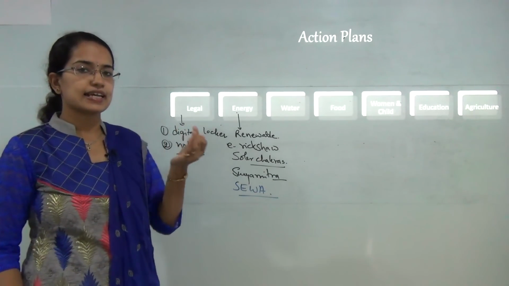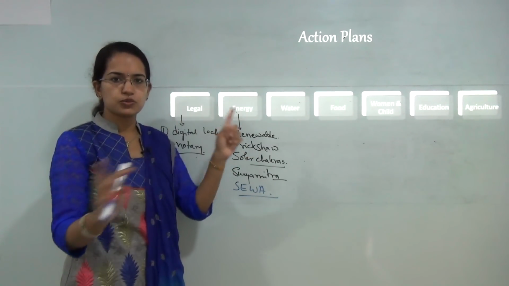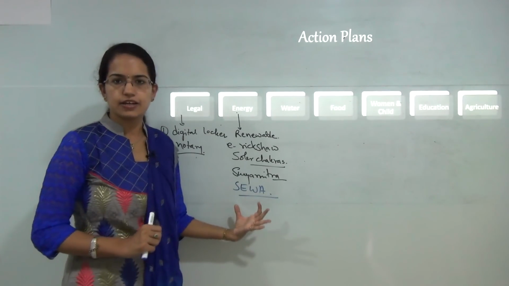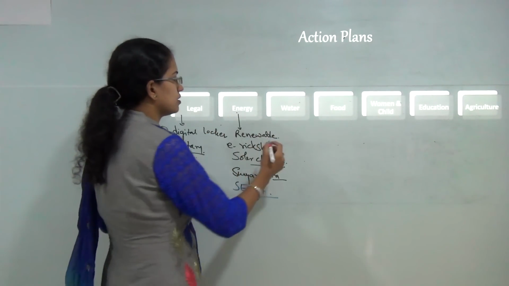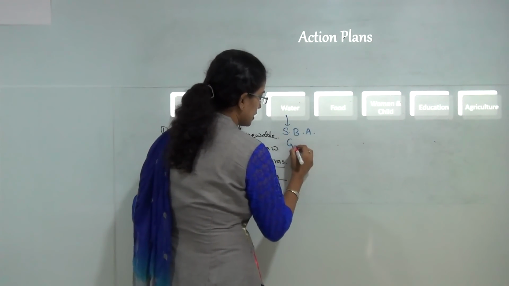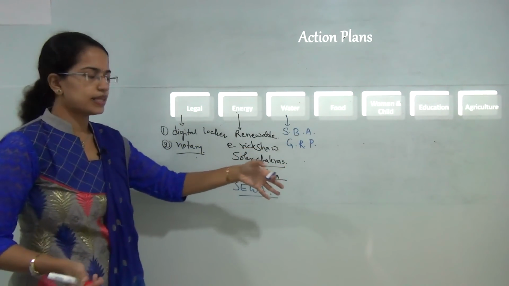Besides that, there is again Surya Jyoti Lightning Yojana, that is lighting of the rural roads and the rural regions. So those fall under the category of energy. Under water, first would be the Swachh Bharat Abhiyan. Then you have the Ganga Rejuvenation Plan. So these are some of the most commonly heard of.